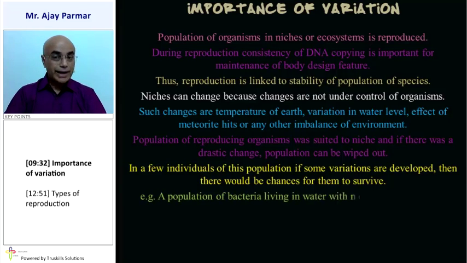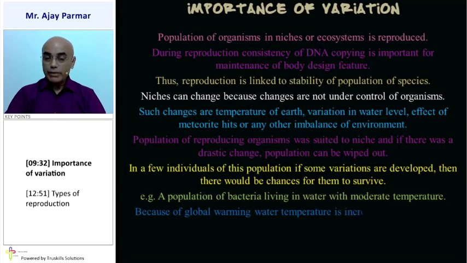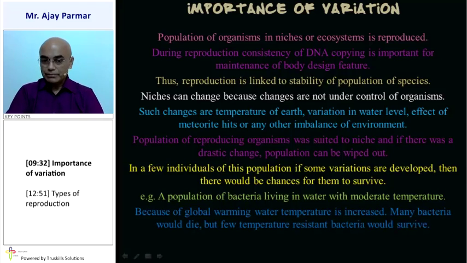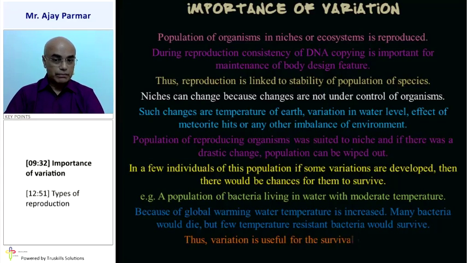Another example we can give is a population of bacteria living in water with a moderate temperature. Global warming takes place and the water temperature increases. Many bacteria die. A few would survive, isn't it? And these surviving bacteria would develop a new characteristic, that is, temperature resistant characteristics would be developed. So, variation is useful for the survival of the species.